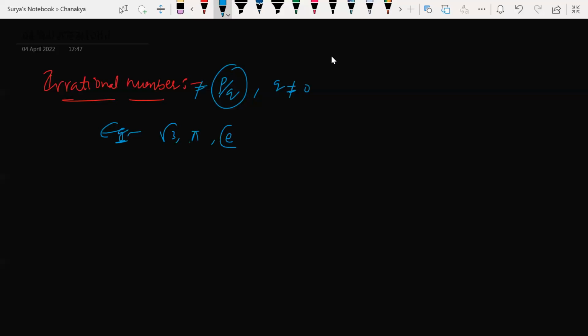And what is the value of e? e is a constant. The value of e is 2.718, something. It goes on. It is a non-terminating decimal. Even pi also, 3.14 something. Even if you solve for years and years, it will not end. It will not terminate. It is non-terminating. So these are irrational numbers we have learned so many times.